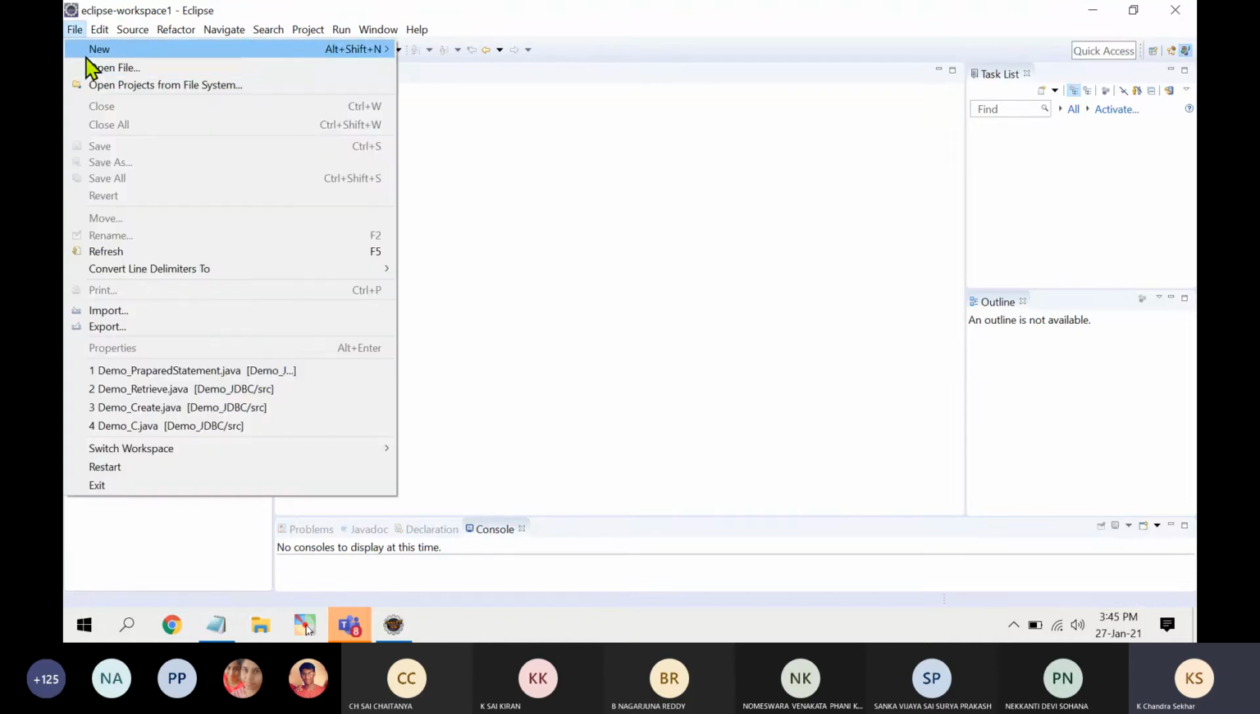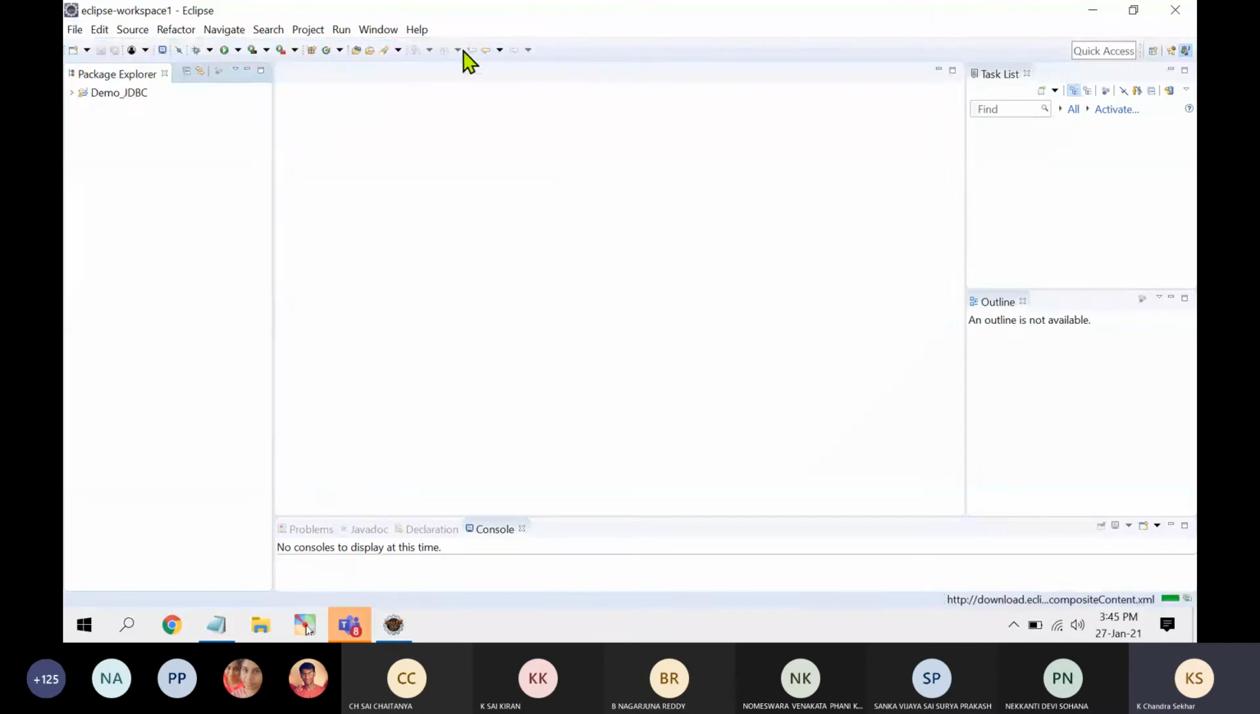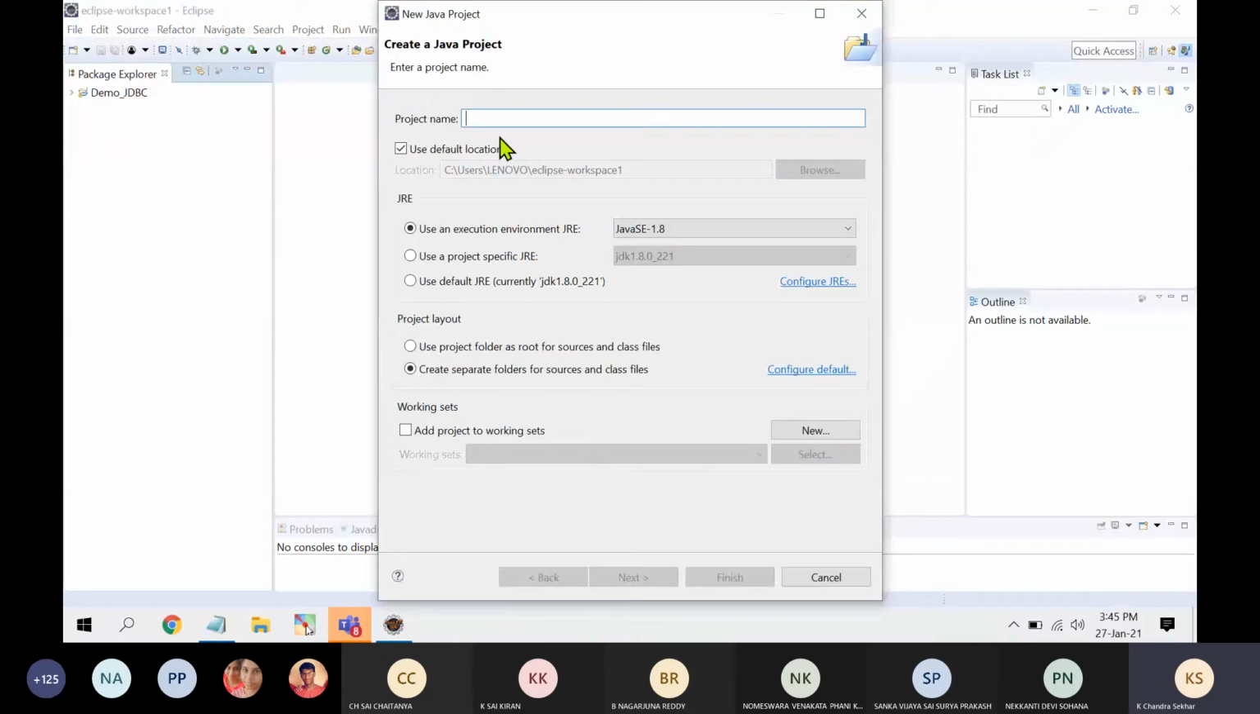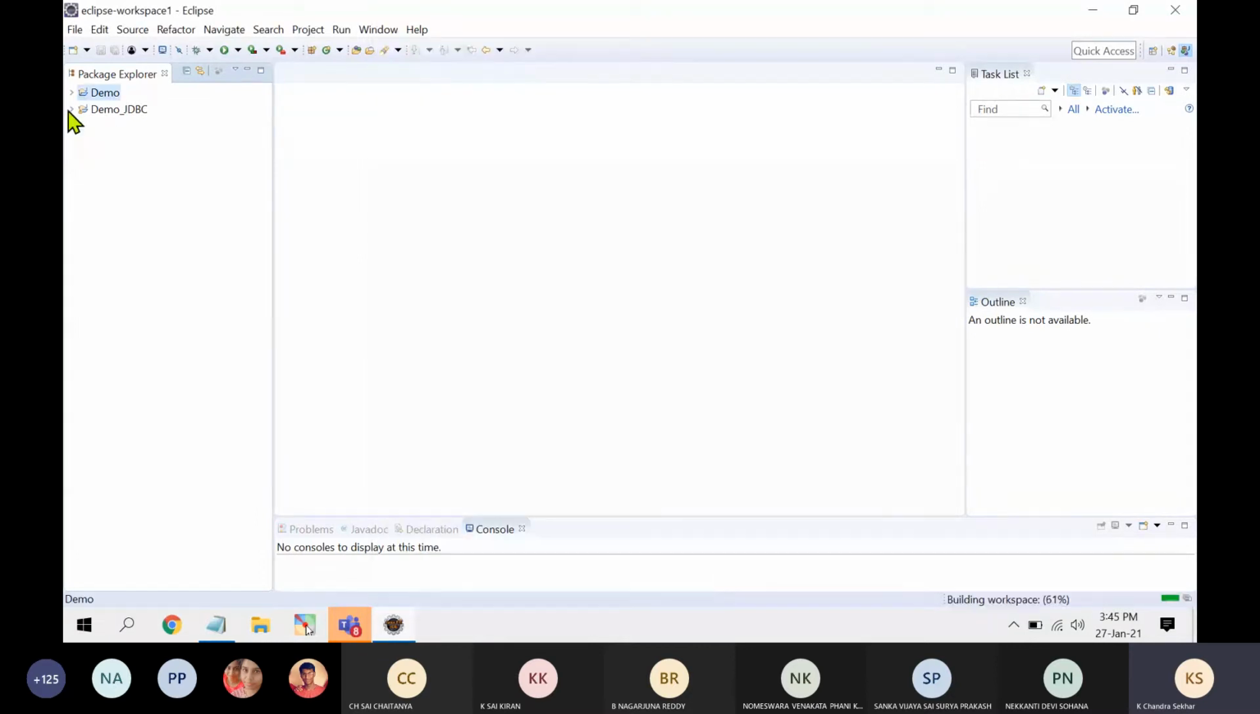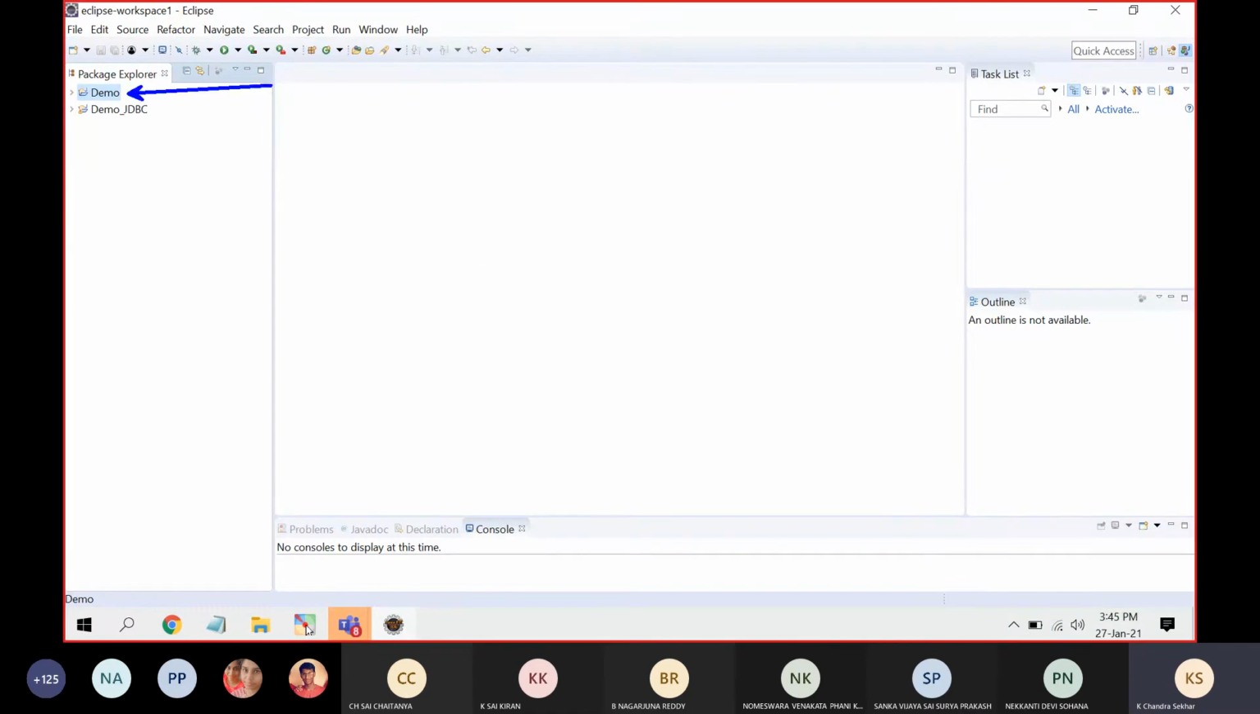Go to File, then New, and then choose Java project. Here you give a name, demo. The project name could be anything, so I am giving demo. Next, Finish. The demo project is created. Try to notice this is your demo project.